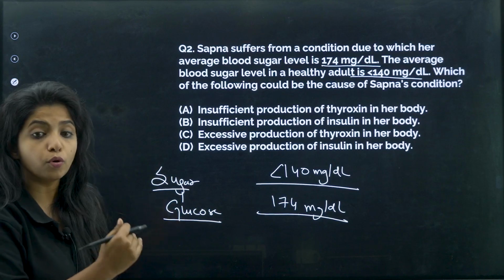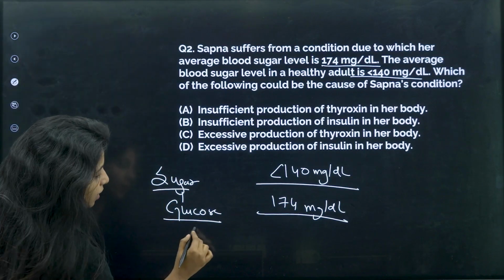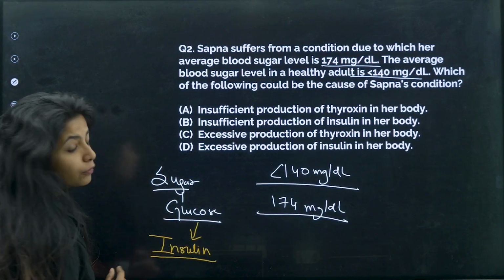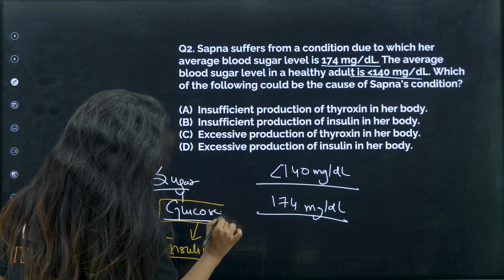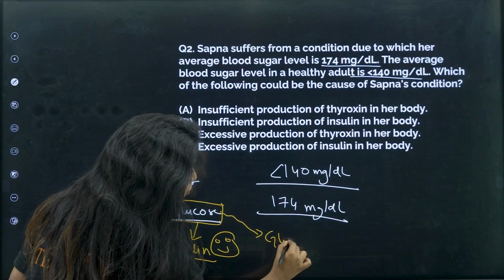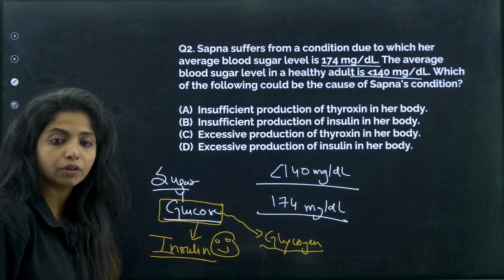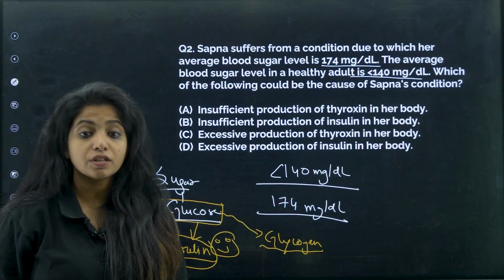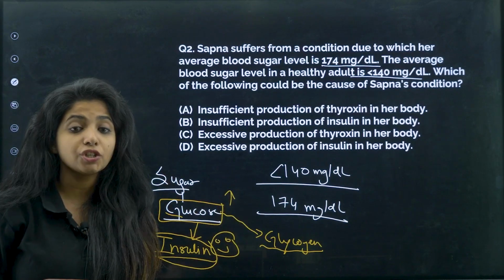So if glucose is more, then who is the reason behind it? Who is the person behind this particular thing? This crime is committed by insulin. If insulin is not there, that's when the glucose stays like this. If insulin was there, glucose would have been converted to glycogen. But over here, insulin is not there, which is why the level of glucose increases, and what do you call this condition?